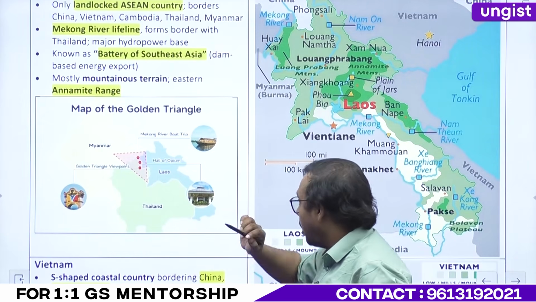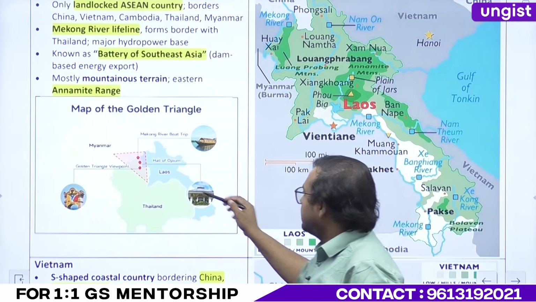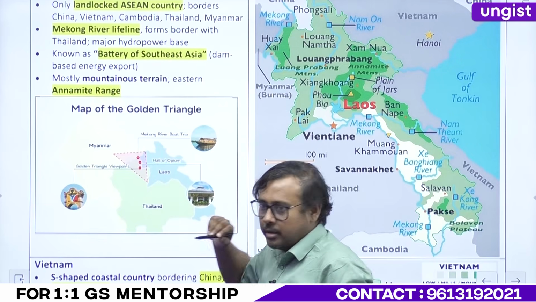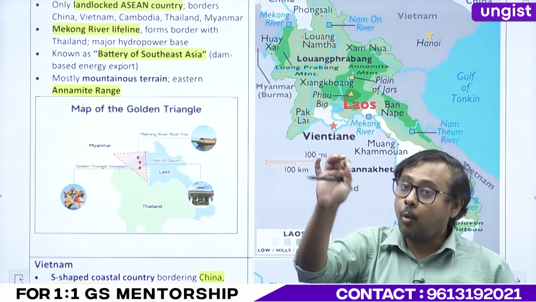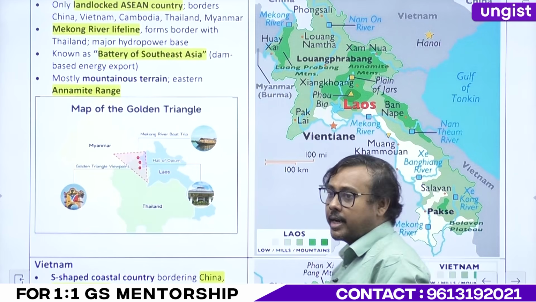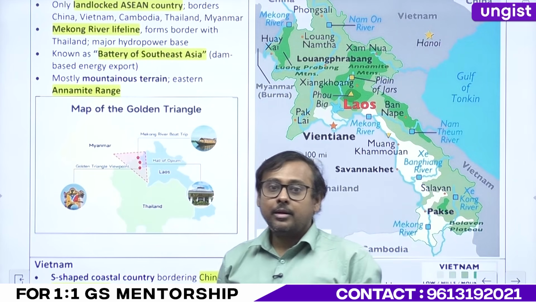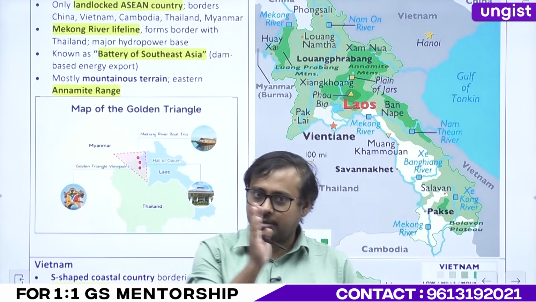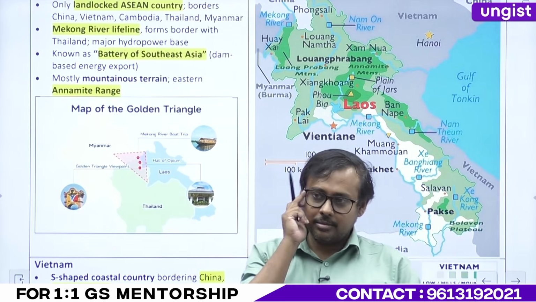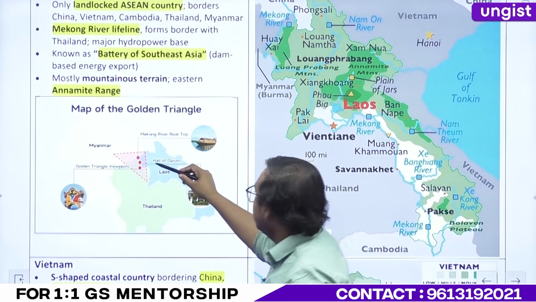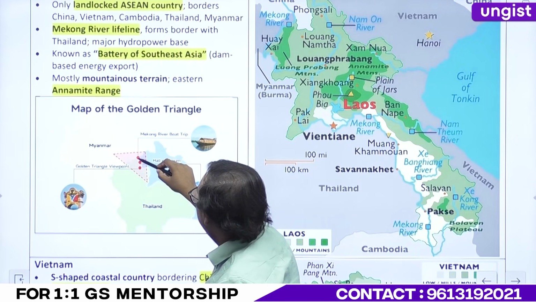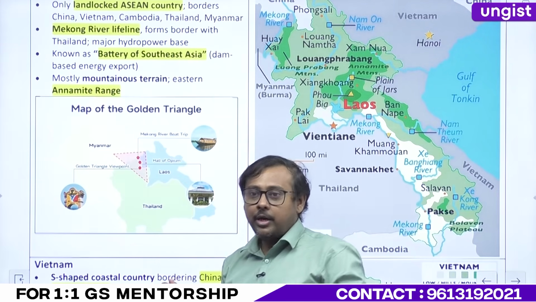Now, what is important, which particular river features in this Death Triangle? Mekong. And why is it called a Death Triangle? Can anybody tell me? Yes, that's a part of drugs, death, but why triangle? They come together. This is the point where the countries meet.